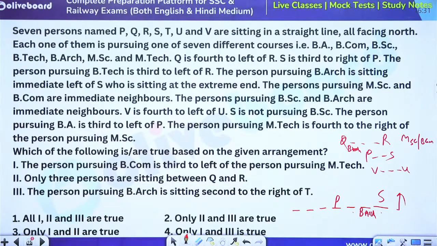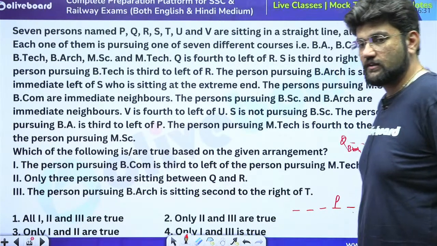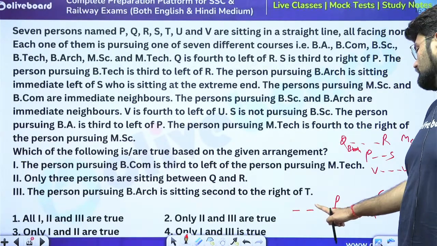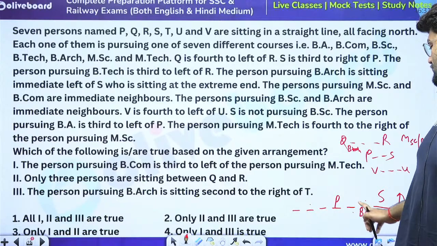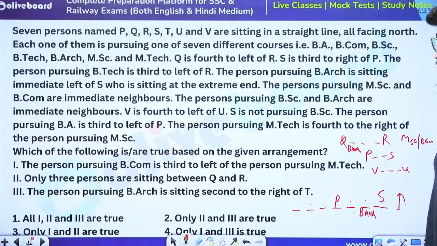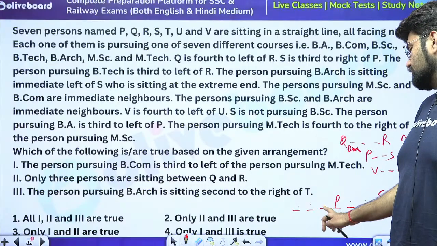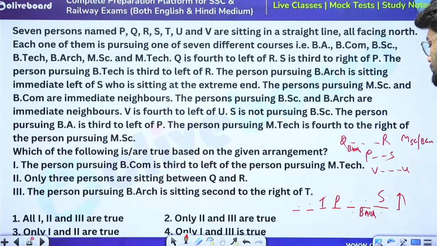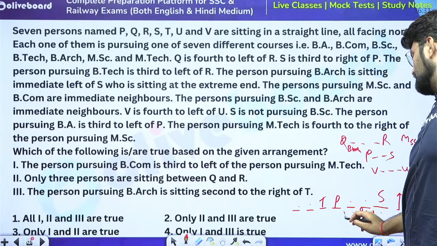See, the moment you come at this step, you will have to read something. What is that? It will say that if this is R, then 1, 2, 3, this is Q. That means this has to be U and this has to be V. There is no other option with us. Or vice versa. Whatever it is, this place is vacant and who is left? Only T is left. So T is definitely sitting here. So we are only not sure of position of Q, R, V and U. That's it. And now they are telling us that S is not pursuing BSc. So that means BSc person is sitting here.